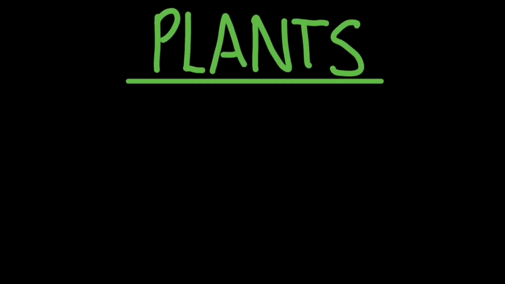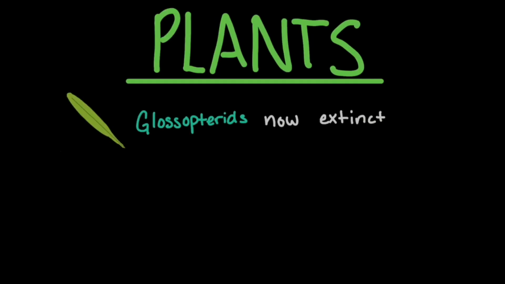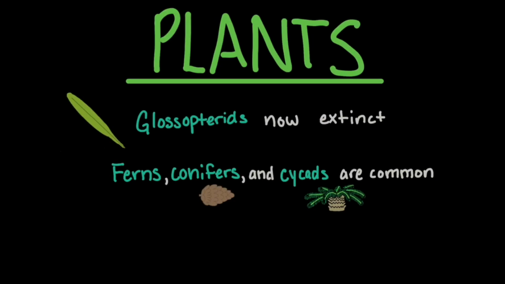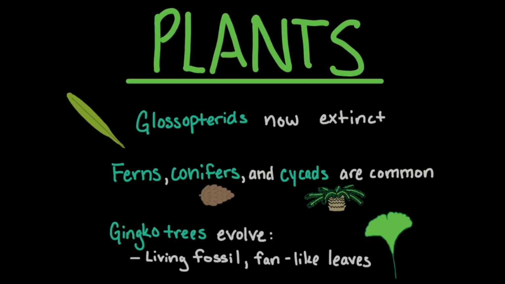Glossopterids were now extinct. Ferns, conifers, and cycads were common plants during this time. Ginkgo trees were also common. Ginkgo trees make their first appearance in the early Triassic. Modern ginkgos are living fossils and are known for their fan-like leaves.